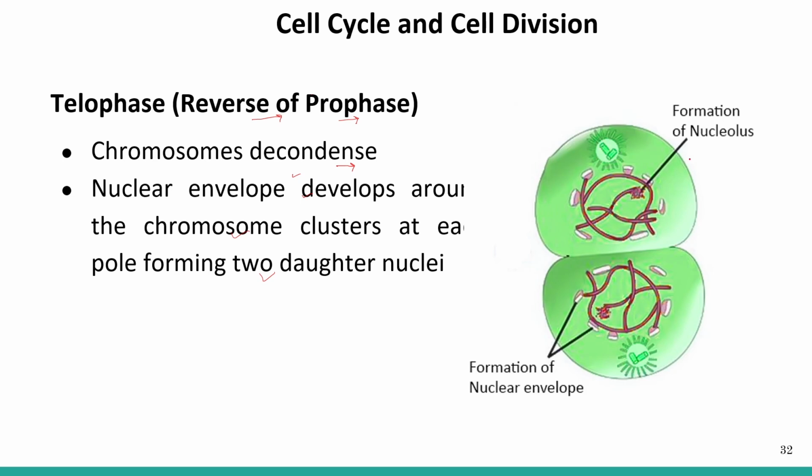Here you can see the formation of the nucleolus and the nuclear membrane. The cell organelles also start appearing here. This one is the nucleolus, a membraneless structure present inside the nucleus. These are the two daughter cells. This is one daughter cell, and this is the second daughter cell. Two daughter cells are formed here which have the same genetic makeup. That's why we call it equational division.